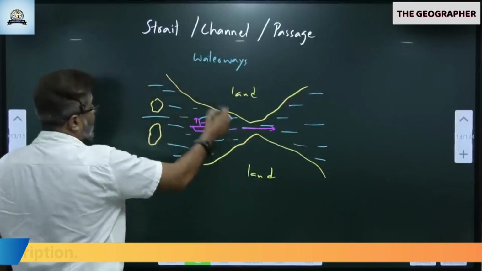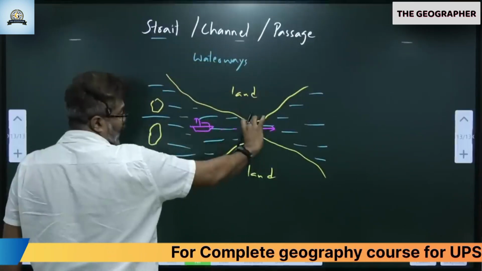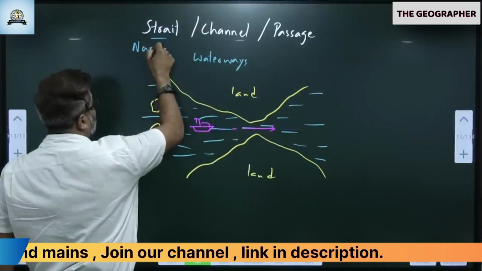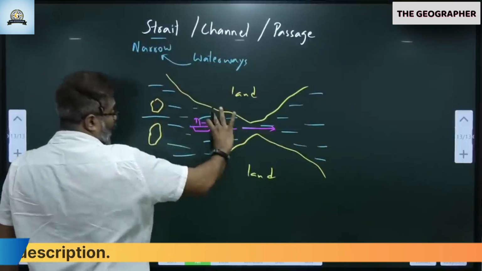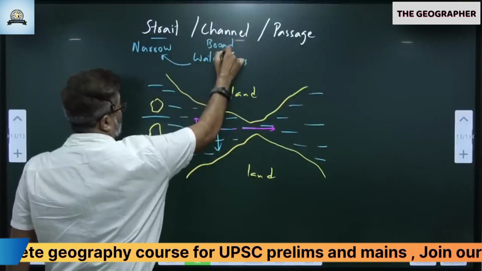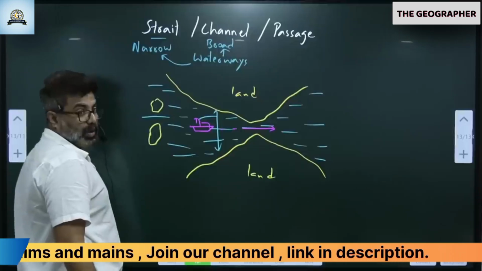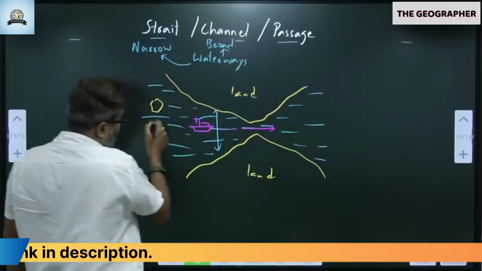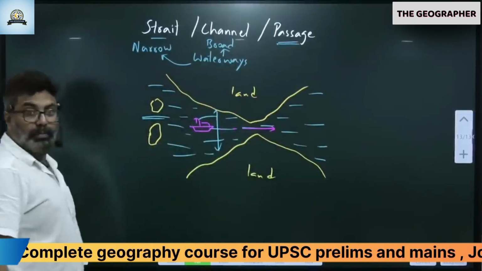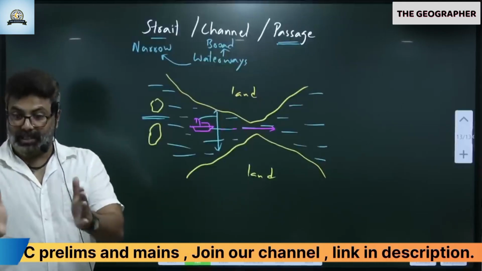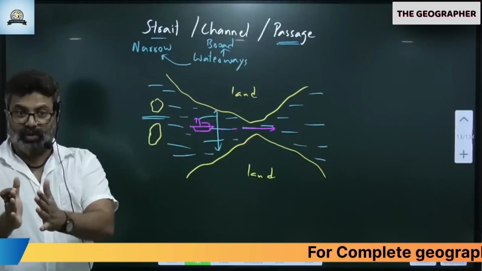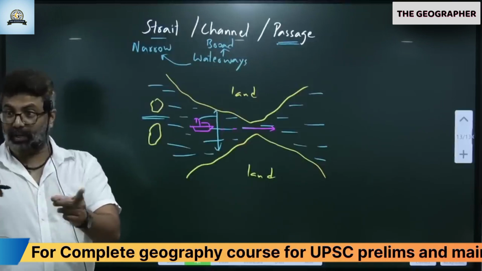So strait means very narrow. Between two land masses, if it is very narrow, we use the word strait. Strait is a narrow waterway. If it is broad, see here it is a broad waterway. Channel is a broad waterway. Whereas if the waterway is between two islands, then it is called a passage. This is passage. Passages are waterways between islands. If it is broad and deep, channel. If it is very narrow, strait. You got it? Where to use?